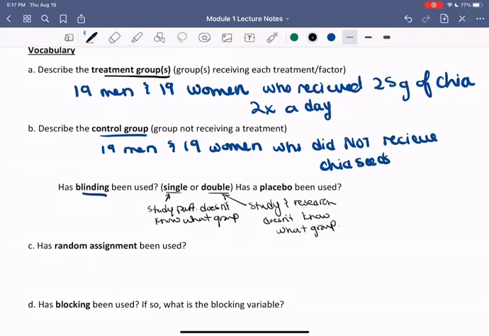So the researcher could be given 2 cups. One has the chia, one has some placebo. They don't know which is which, and they're giving it to the participant. And then a third outside person tracks who is taking what treatment so that it is recorded. So it is recorded who's taking what, but the actual researcher who interacts with the study participant doesn't know.